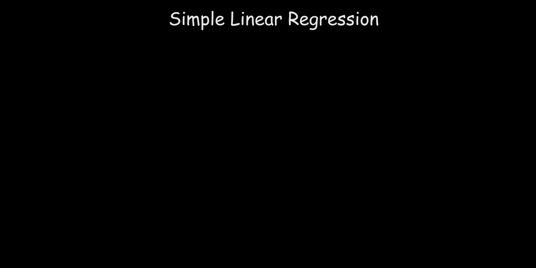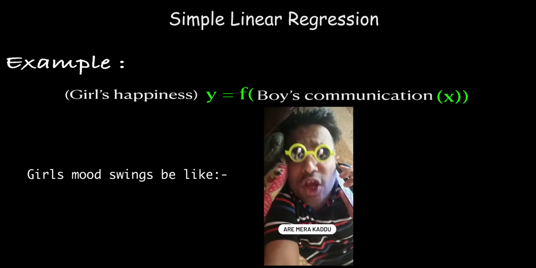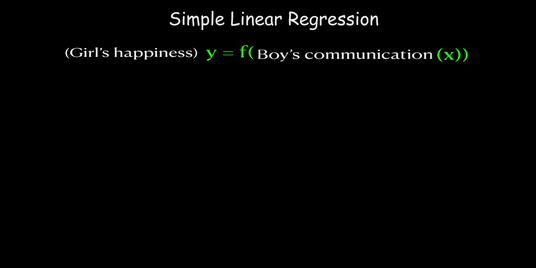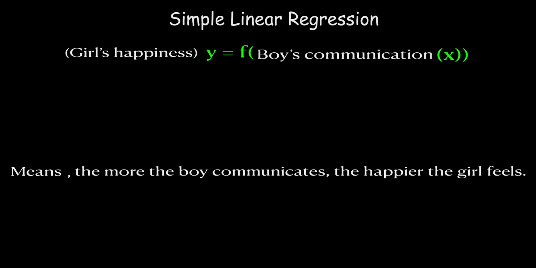Let's take an example of a couple to understand it better. If we put the y equal to function of x equation in a relationship, then the girl's happiness will depend upon the boy's communication or efforts. According to the equation, the more the boy puts in efforts, the more the girl feels happy.